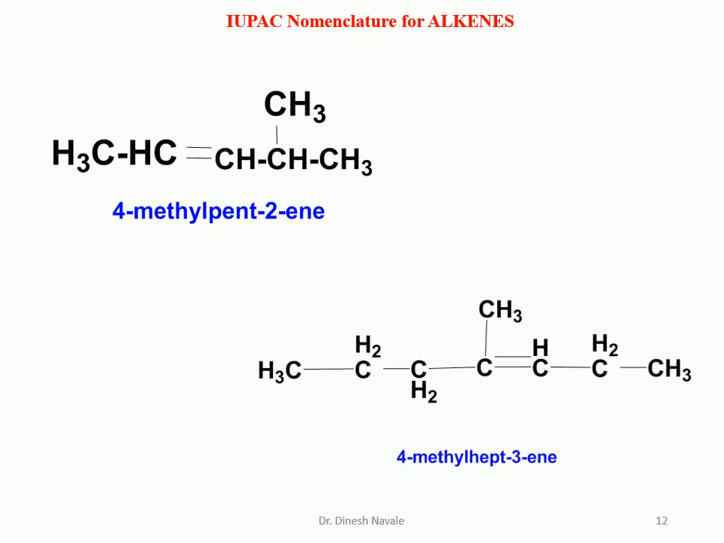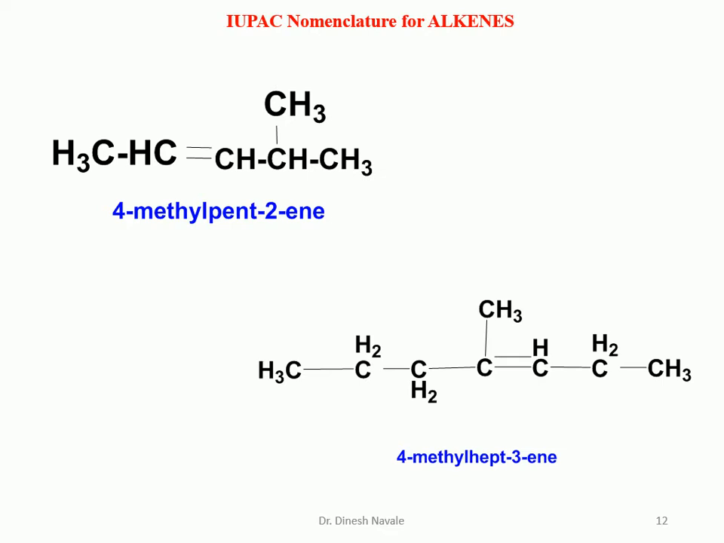So the second molecule is there. We have to select the longest possible carbon chain. So it is carbon number 1, 2, 3, 4, 5, 6, 7. 7 carbon atoms are there. So it is a heptane. But the functional group is alkene, so it will come as a heptene. Ane will be replaced by ene.